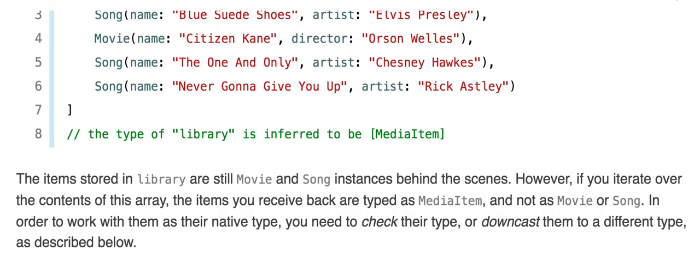So the items stored in library are still Movie and Song instances behind the scenes. However, if you iterate over the contents of this array, the items you receive back are typed as MediaItem and not as Movie or Song. In order to work with them as their native type, you need to check their type or downcast them to a different type as described below.